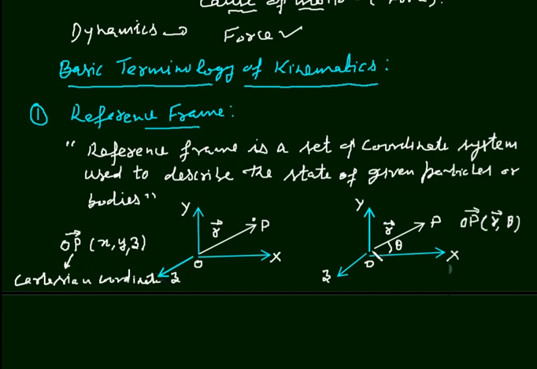And if we define the position of the particle, this OP, as a function of r and theta, means we are here describing the position as a function of theta. If this theta changes, the position changes. If suppose the particle comes here, then the theta will change. So the position vector OP is here a function of r and theta, and here this coordinate system is polar coordinate system.